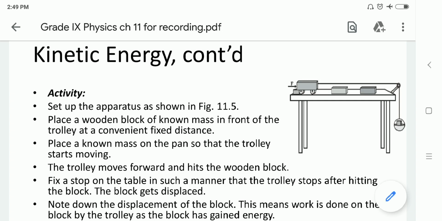Then fix a stop onto the table at which the trolley stops after hitting the block. Then the block will also get displaced. Now repeat this activity by increasing the mass on the pan and check the amount of displacement, as the displacement will be more or less.